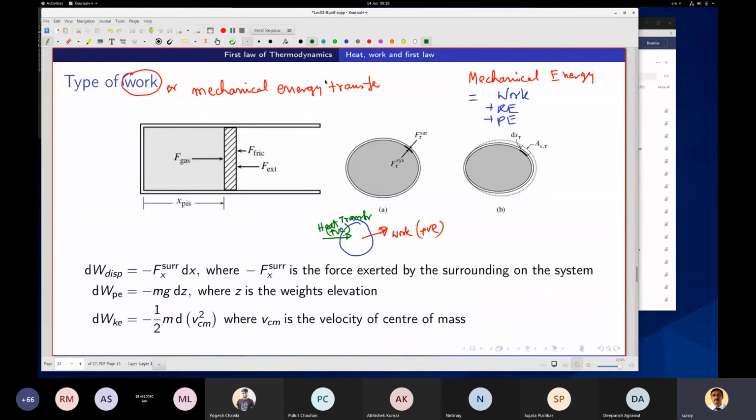Which one? This one, right? Yes, sir. Last equation, sir.